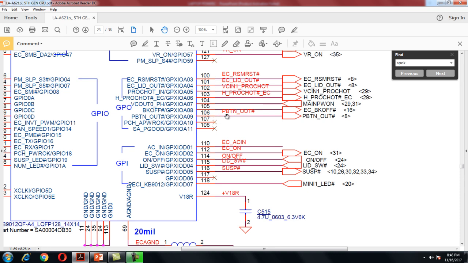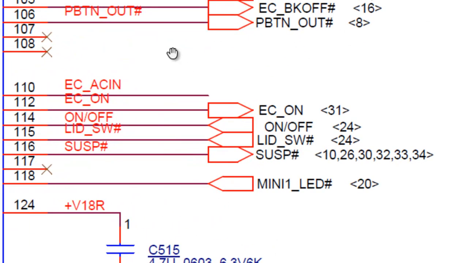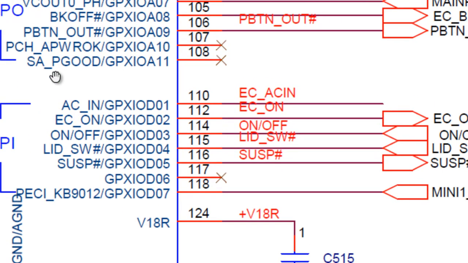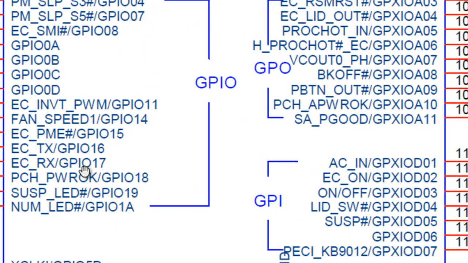The next is PM power button, that is the post power button or digital power button, on pin number 106. It goes to the CPU saying this power button is pressed. Then the SIO and processor send two signals called SLP mode 3 and SLP mode 4, SLPS3 and SLPS4. From the processor, you can see the arrow, it goes to pin number 6 at the SIO, and pin number 14 comes from the processor.